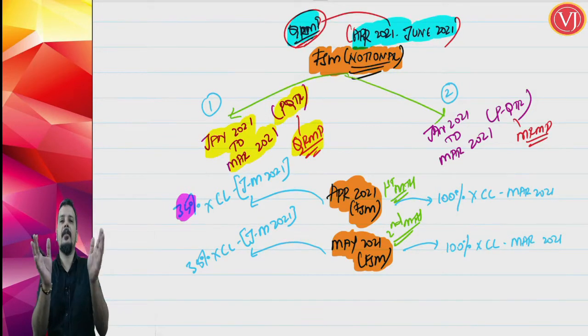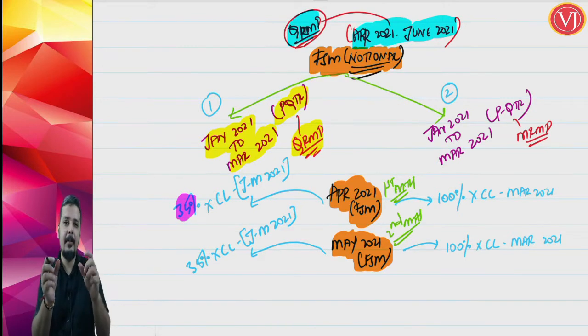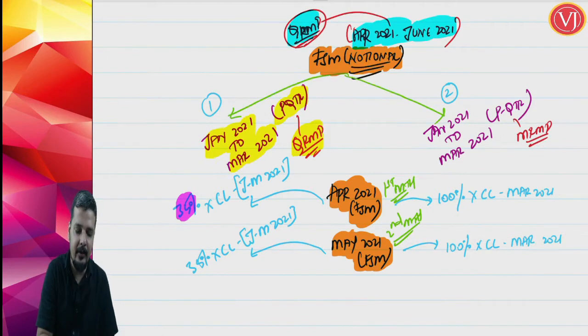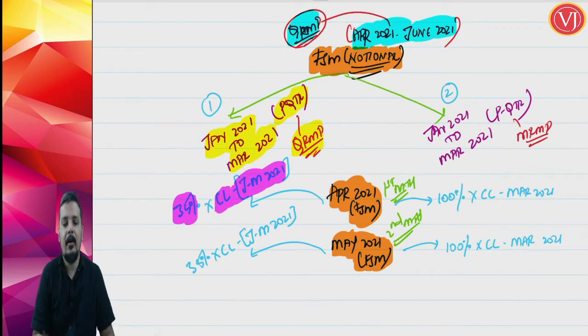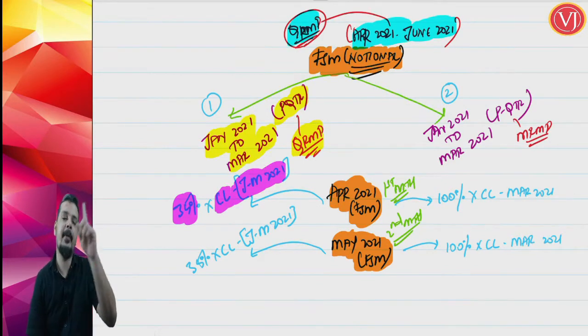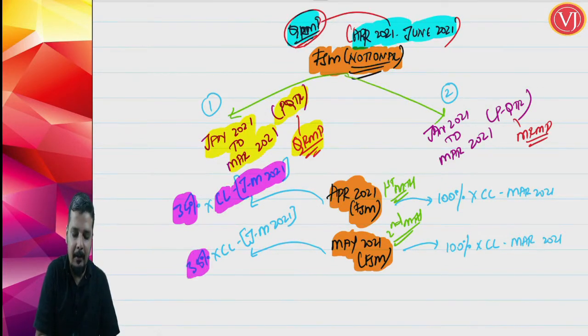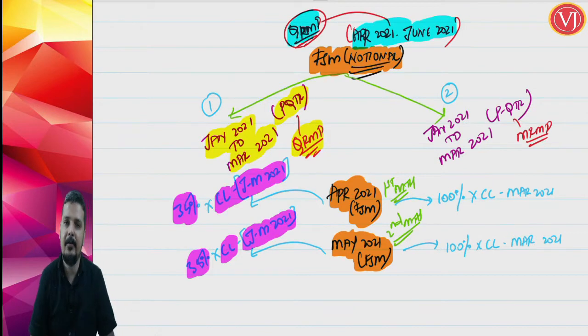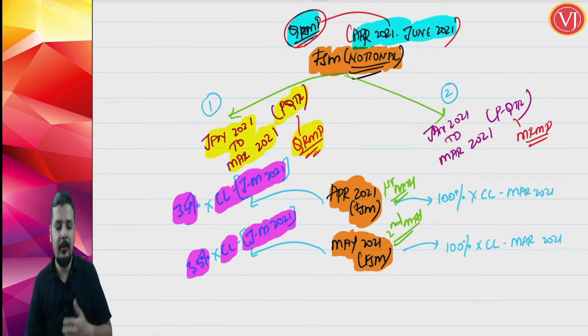So 3 months means the entire quarter, and you are making a monthly payment, so it cannot be 100% of that quarter, it is 35%, a normal mathematical calculation. 35% of the cash liability of that quarter, because you are making the payment of a month based on the quarter. Both for April month as well as for May month, it is 35% of the cash liability paid in that Jan 21 to March 21 quarter.